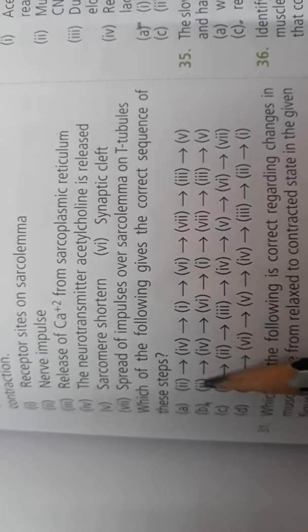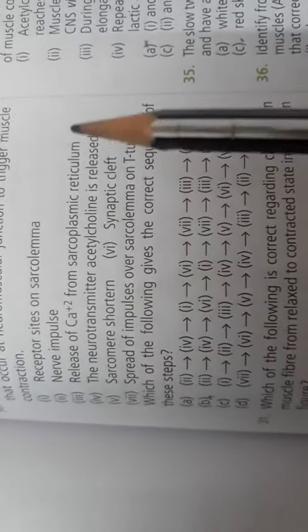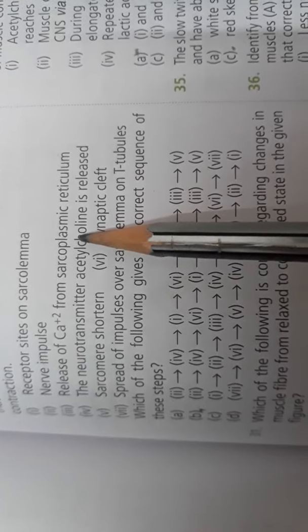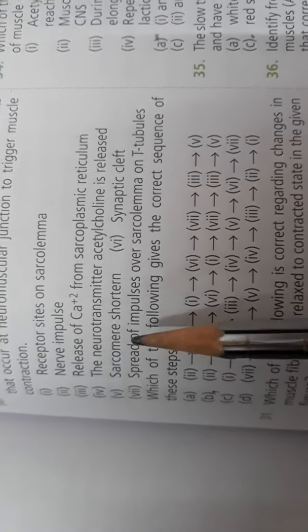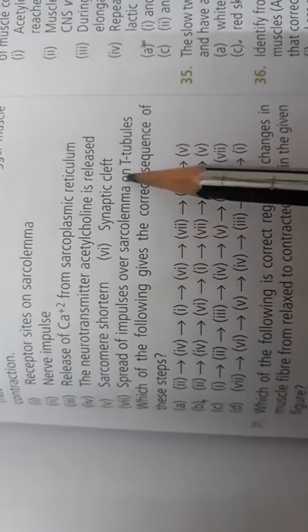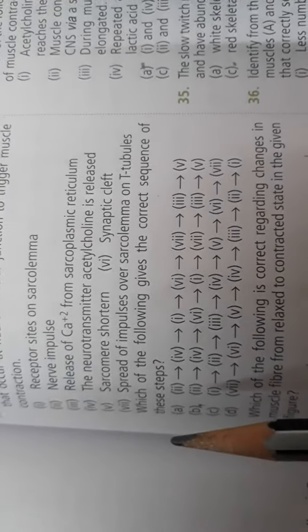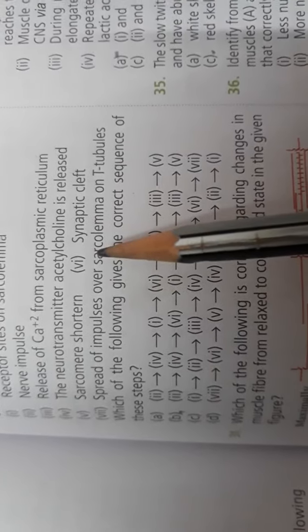First the nerve impulse should come from the brain. Then at the junction, transmitter has to be released. Then the T tubules are mentioned, but I think this T tubules mention is not there in our textbook. So this you may find a little bit difficult.